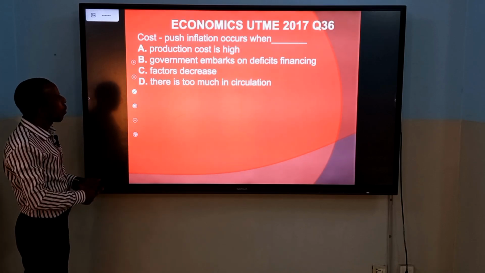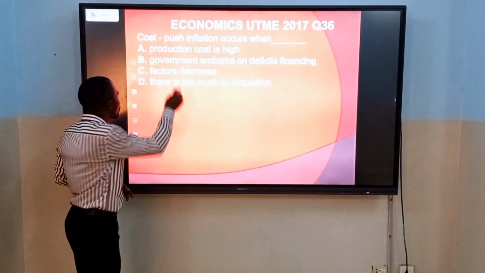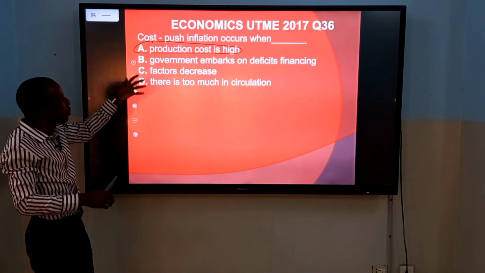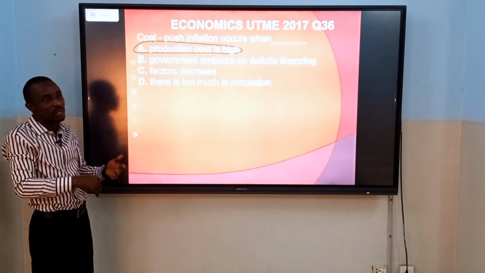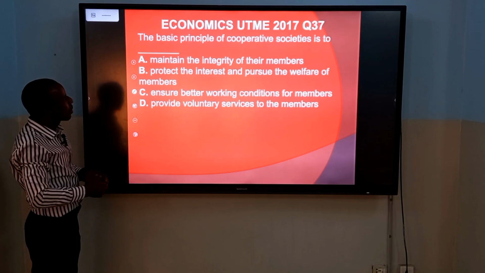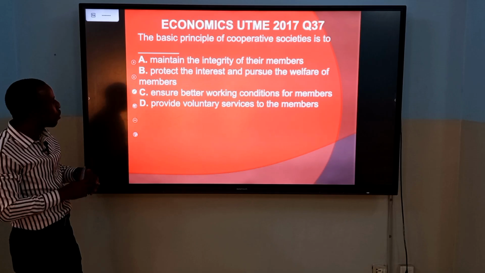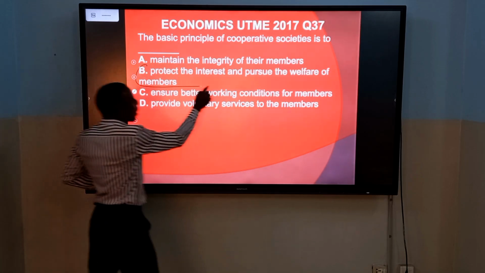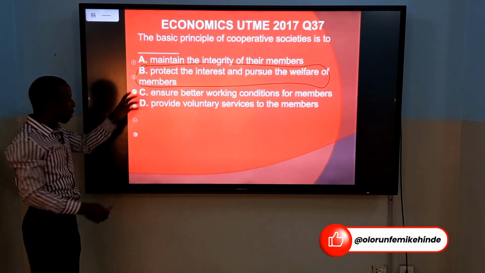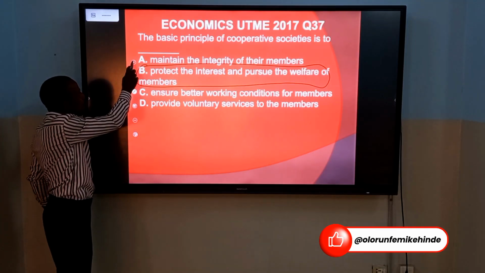Question 36. Cost push inflation occurs when the cost of production increases. As the cost of production increases, the producers pass it on to the final consumers by increasing the price of the finished goods. We have question 37. The basic principle of cooperative societies is to protect the interests and pursue the welfare of members. That's the priority is given to the interest and the welfare of members in a cooperative society.